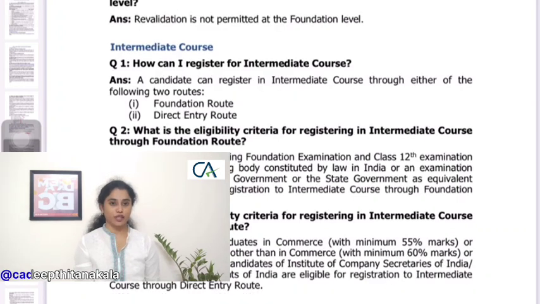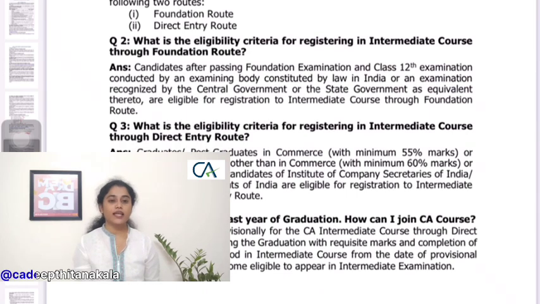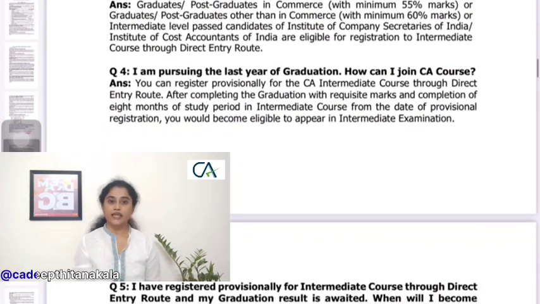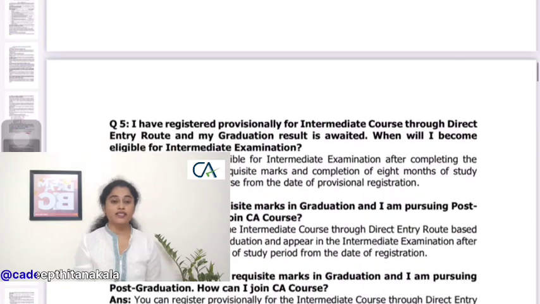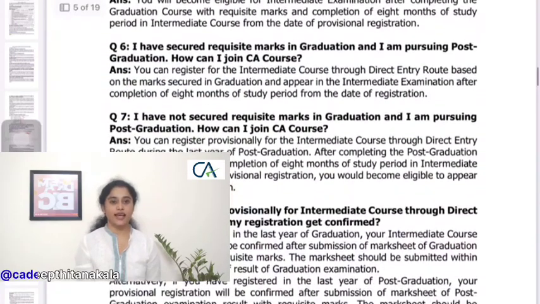Now let us see some of the important points in the intermediate course, or you can also say IPCC. So how can you register in intermediate? As I already mentioned in my earlier videos, you have 2 ways to join the IPCC. The first route would be the Foundation course, that is after you have completed your CPT, or if you have completed your BCom or MCom, that is graduate or postgraduate, even then you can join CA through the direct entry route. I am going to make a separate video on how to join CA using direct entry.